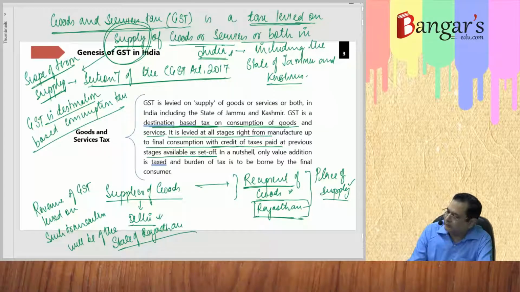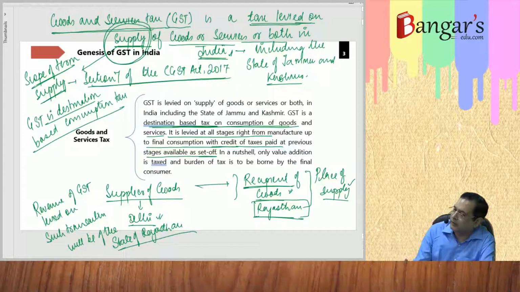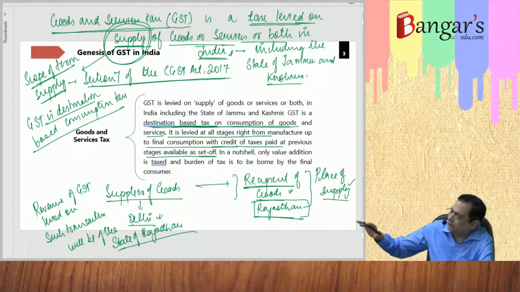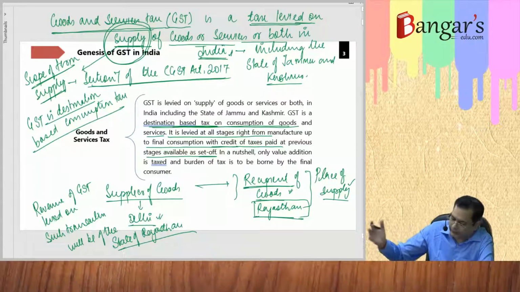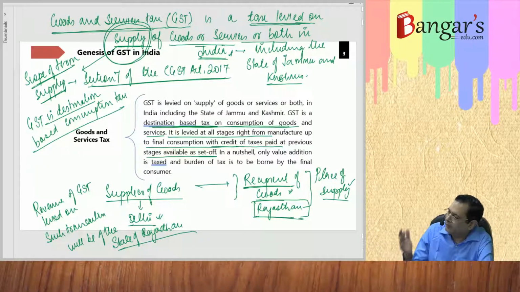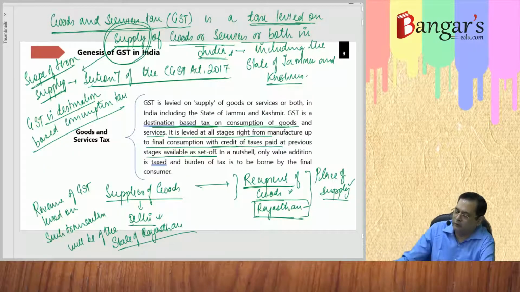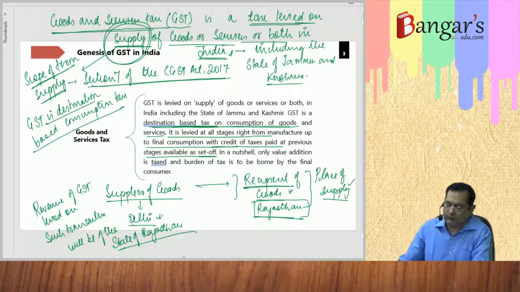In a nutshell, only value addition is taxed, and the burden is to be borne by the ultimate consumer, which we have seen here in our example: 40,500 rupees is the tax which is collected at various stages, and the burden thereof is borne by whom? The ultimate consumer.